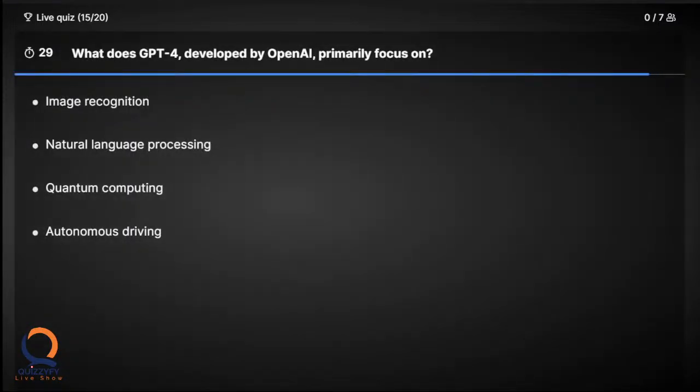What does GPT-4 developed by OpenAI primarily focus on? So what does GPT-4 do? You should answer what is the primary focus.